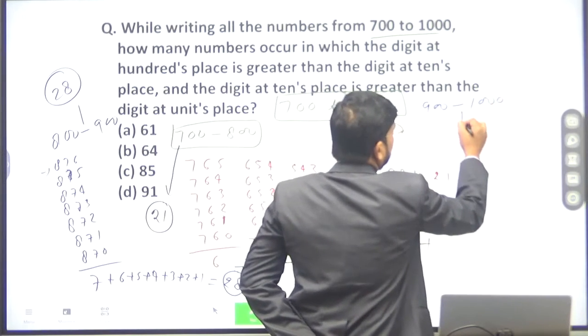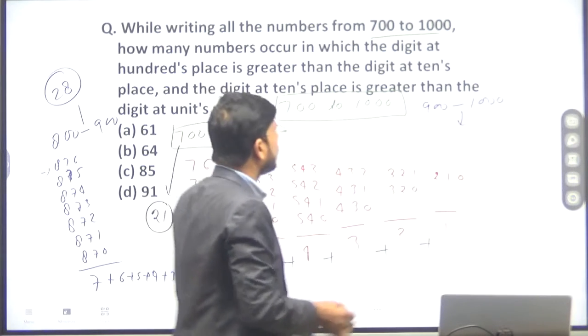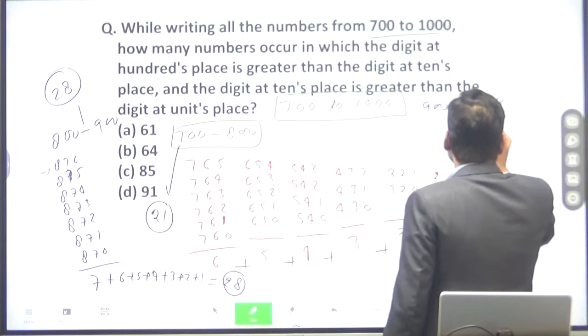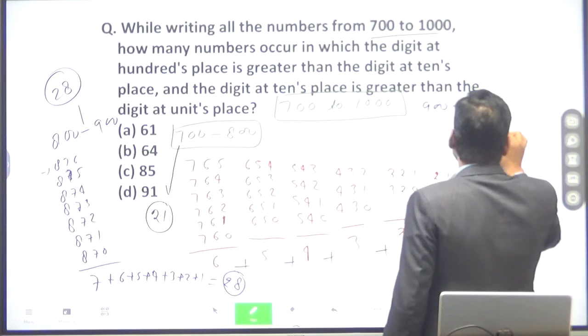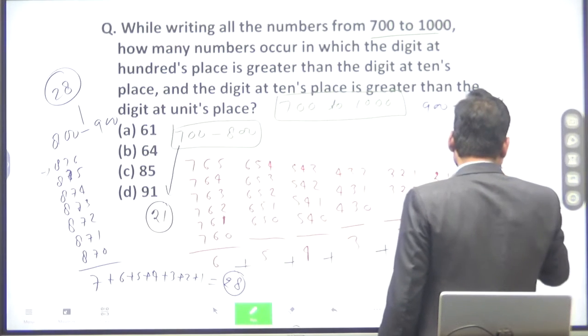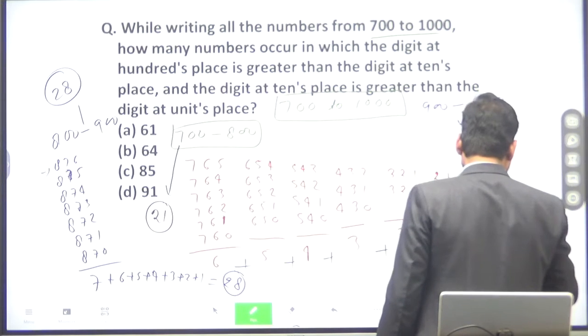Now between 900 to 1000, total number of numbers will be how many? 900 to 1000 will be 9, 8, 7, 9, 8, 6, 9, 8, 5, 9, 8, 4, 9, 8, 3, 9, 8, 2, 9, 8, 1 and 9, 8, 0.